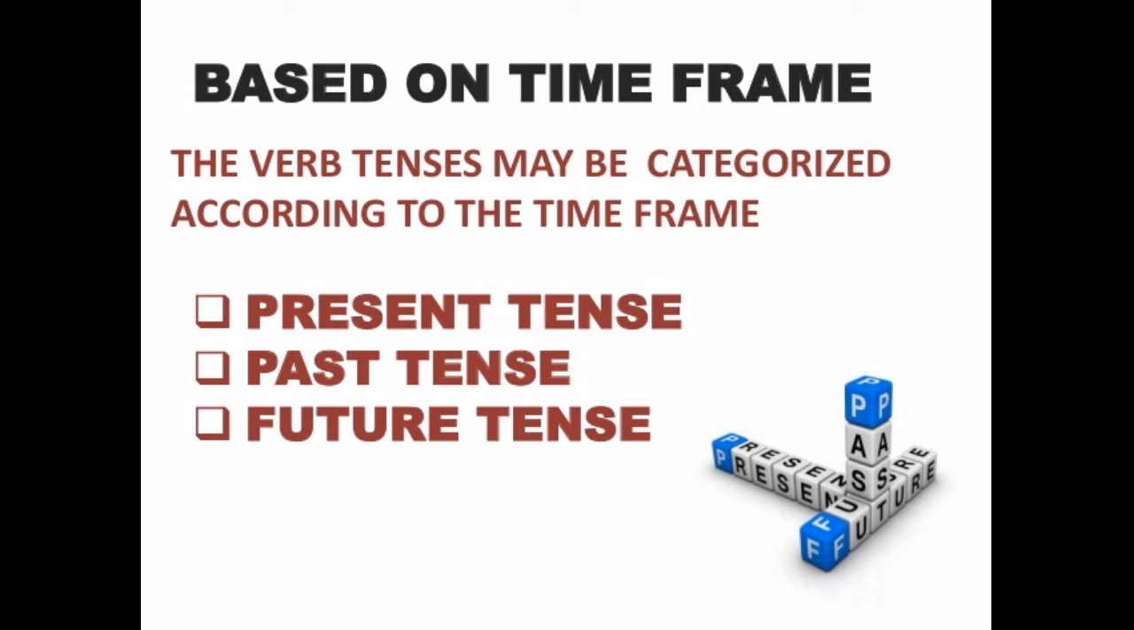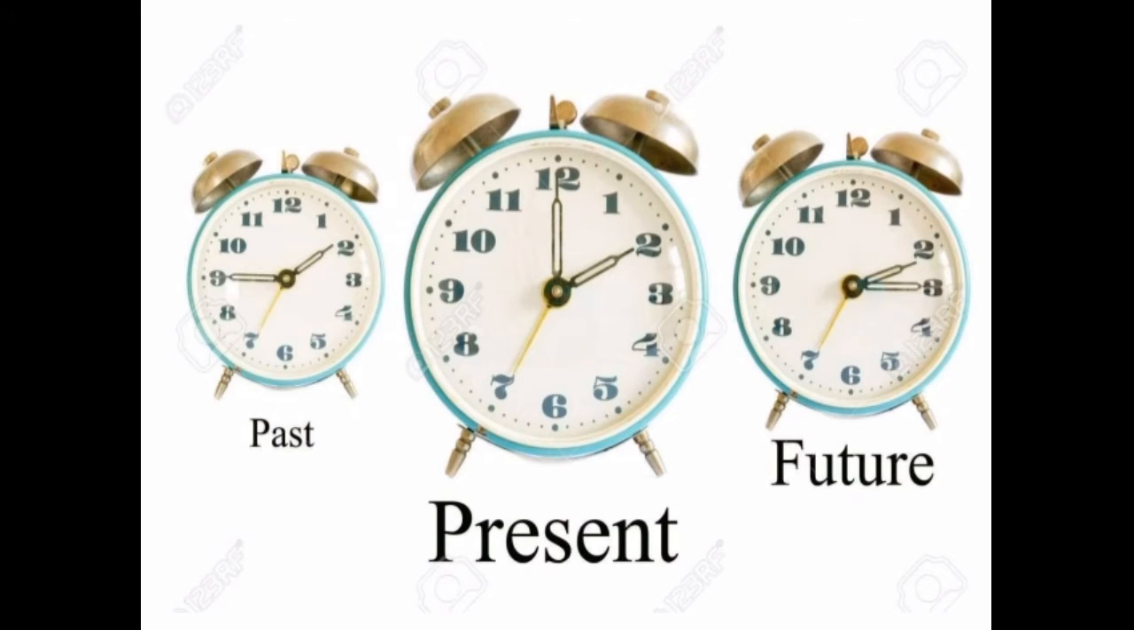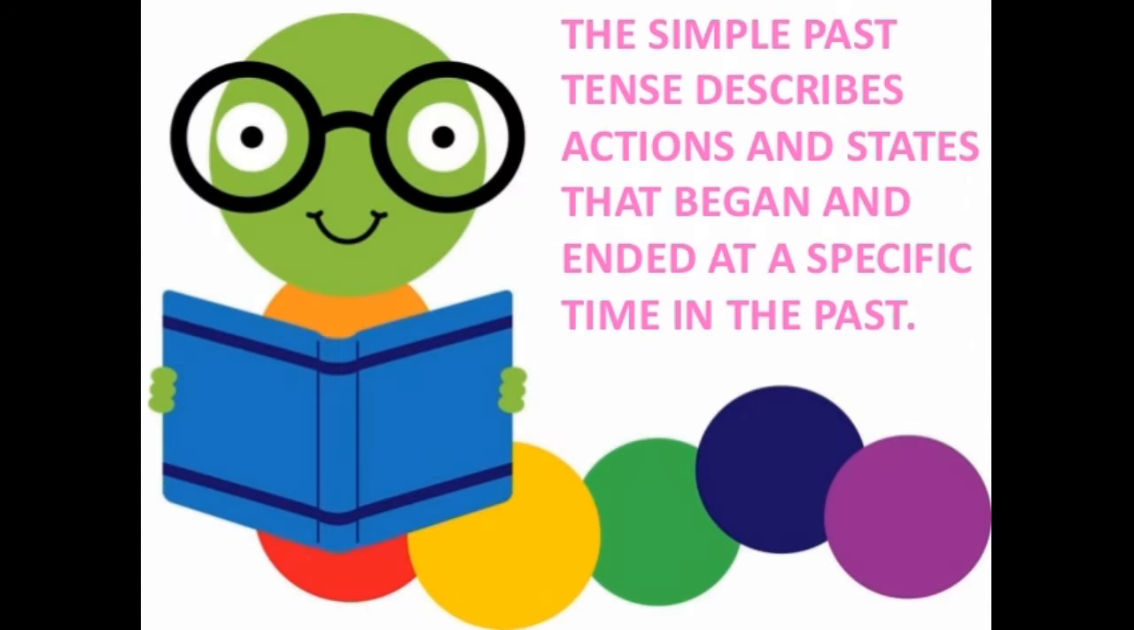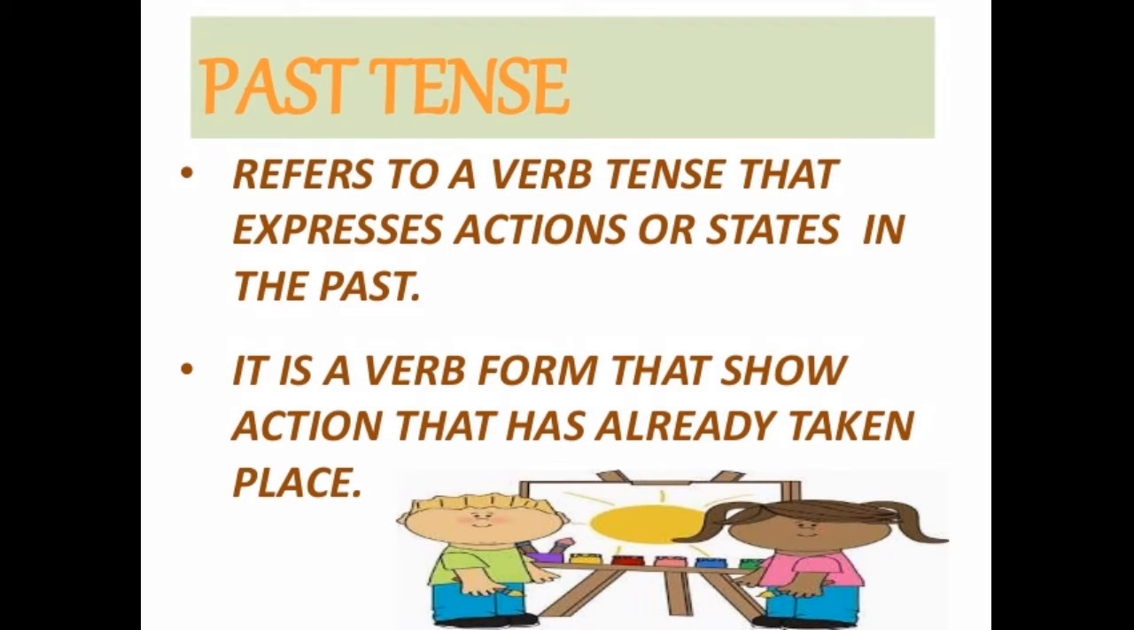So children, it goes by the clock. You can see the past, the present and the future clock. The simple past tense describes actions and states that began and ended at a specific time in the past. Children, the simple past tense describes what action was done in the past. Whatever we have done in the past, it tells us about that. It tells us about the action that has already taken place before, and it expresses the actions in the